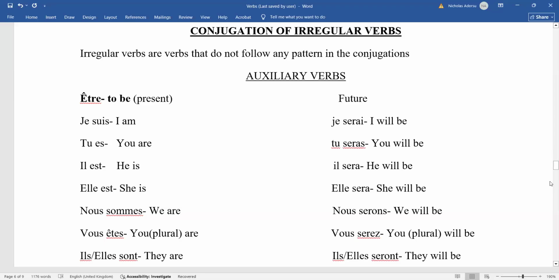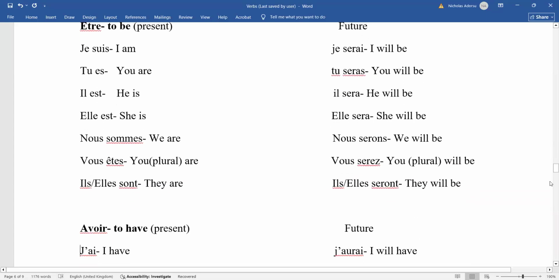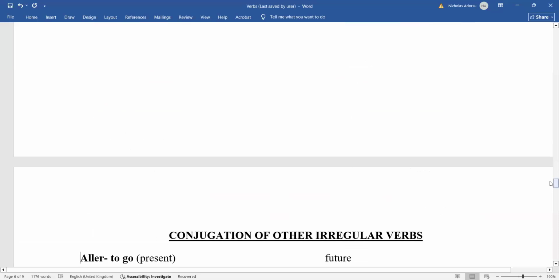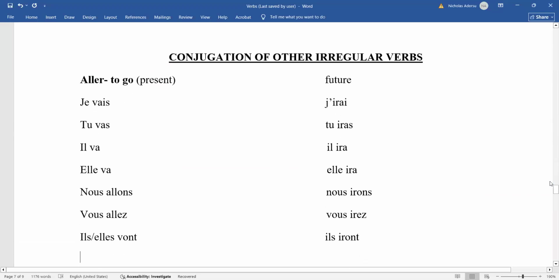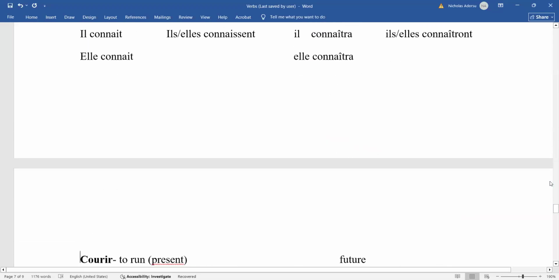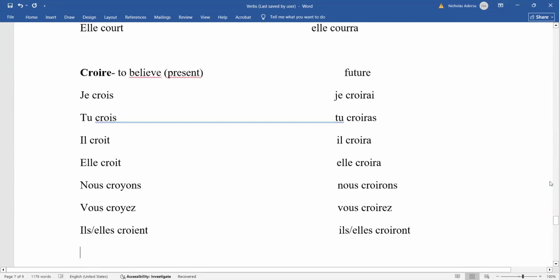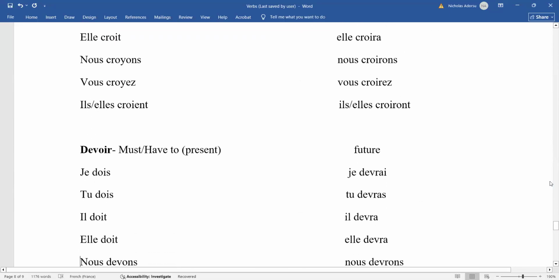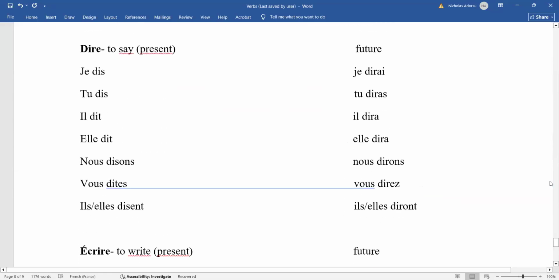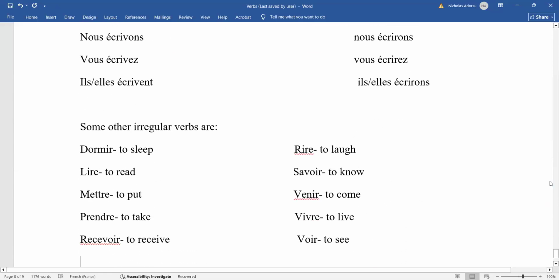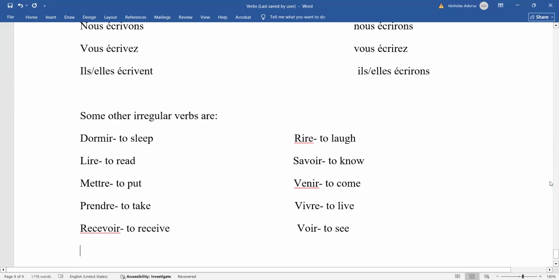So you can see that I have some irregular verbs here for you, like être in the present and the future, avoir, same thing, aller in present and the future, boire, connaître, courir, croire, devoir, dire, écrire. Then these other verbs too are there. I've not conjugated them, but I expect that you should try and get their present tense and future. Right, and it will help.